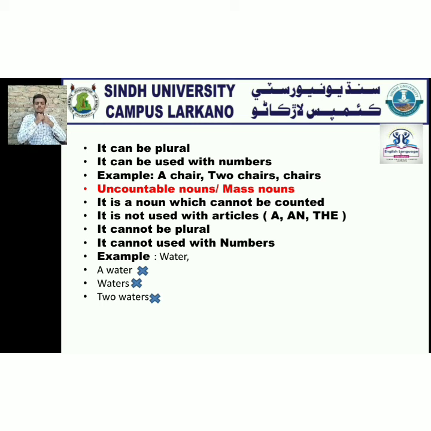Uncountable nouns are mass nouns. It is a noun which cannot be counted. It is not used with the articles a and the. It cannot be plural, and cannot be used with numbers. For example, water. We won't say a water, or two waters.